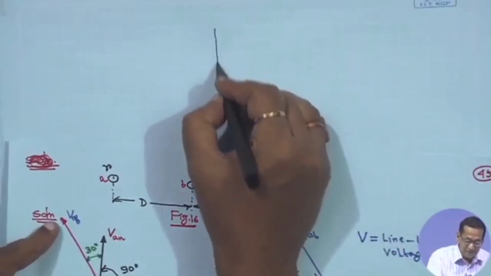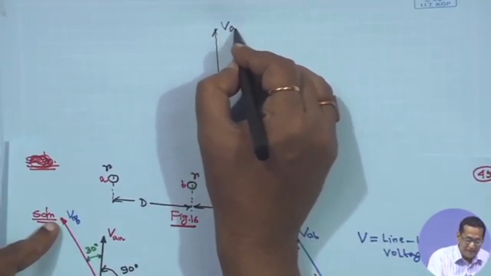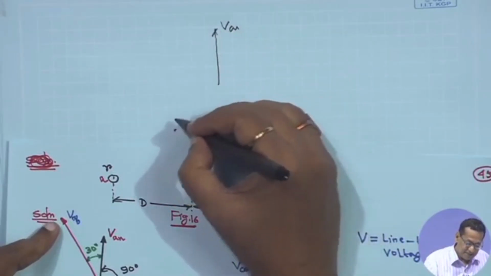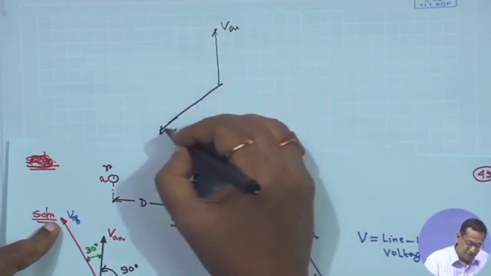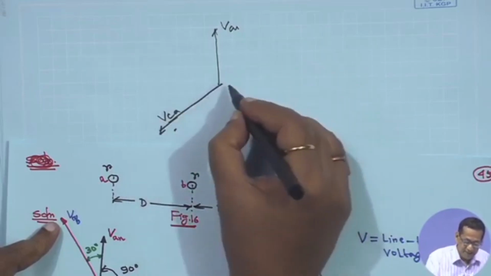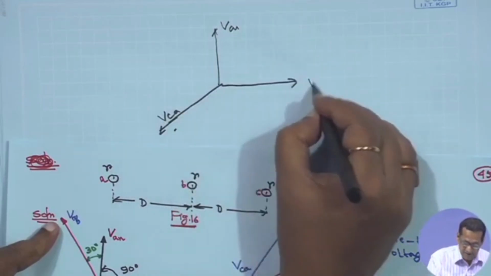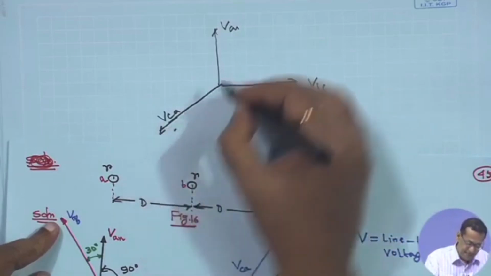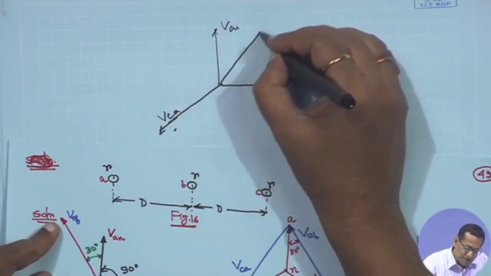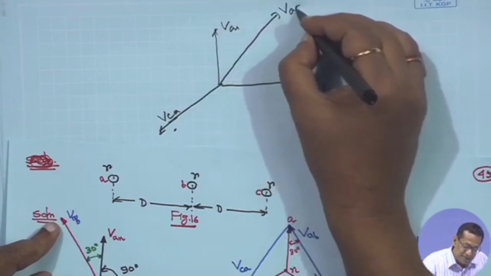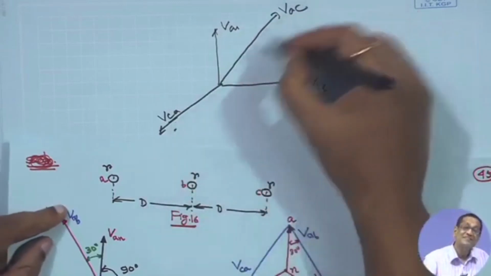The reason is simple. Suppose this is your VAN, this is the line to line voltage VCA, and this one is VBC. If I take it the other way, it will be VAC, CA reversed by 180 degree.